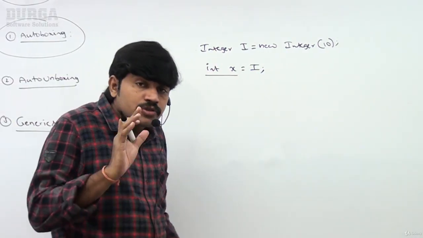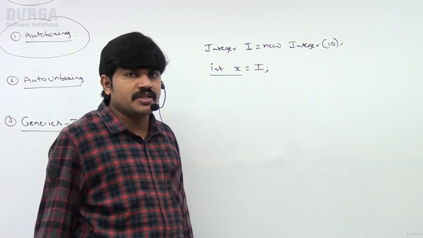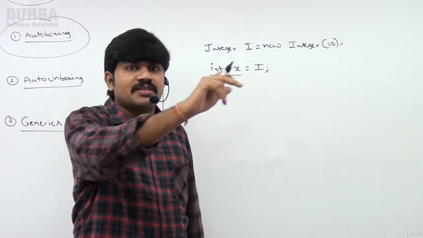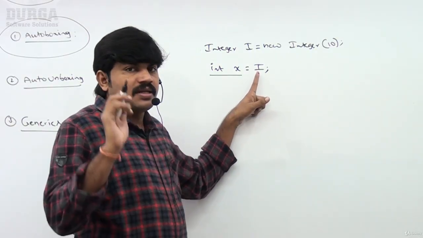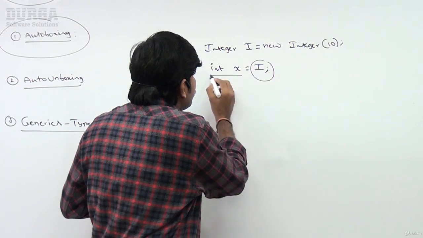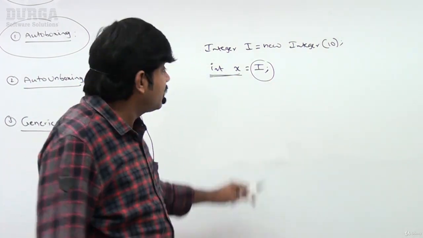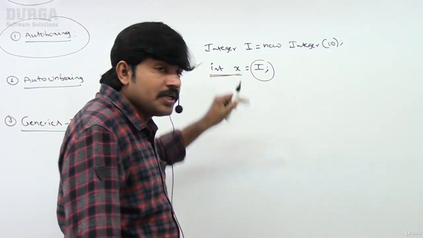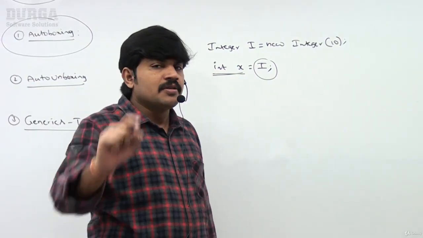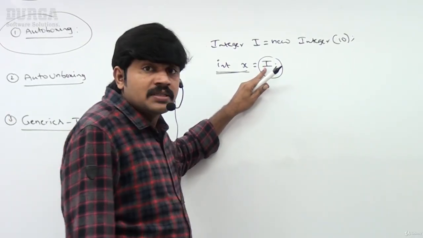So this was invalid until version 1.4, but from version 1.5 onwards it is allowed. The compiler converts the Integer object into a primitive automatically. This automatic conversion is nothing but auto unboxing.